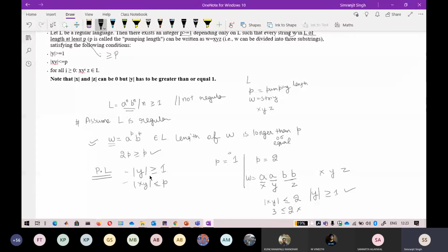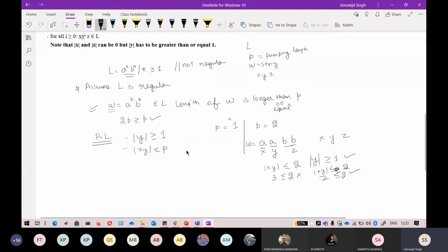The second condition is the length of XY, which is exactly 2. 2 is less than or equal to the pumping length 2, so this condition is also satisfied.